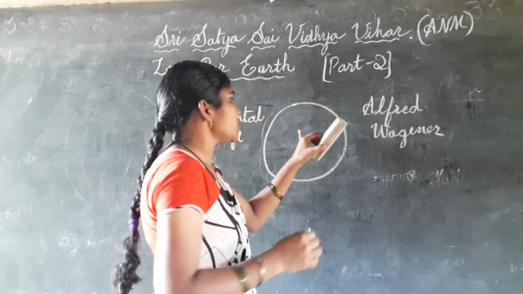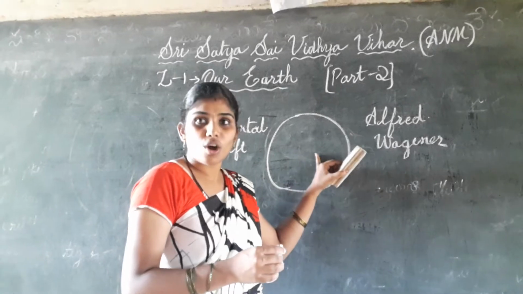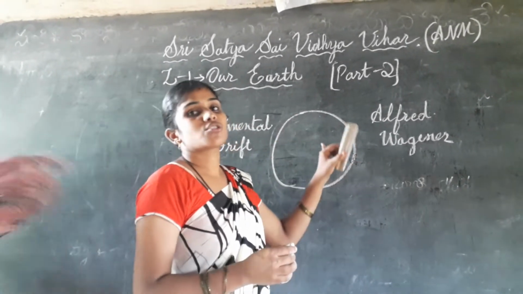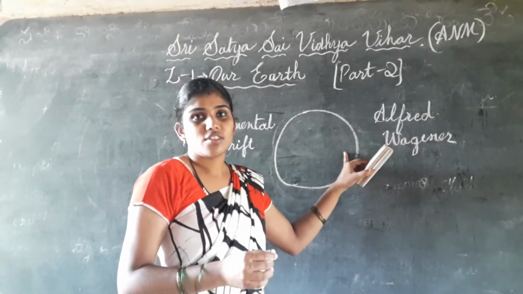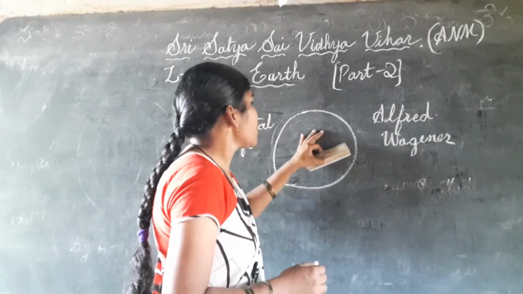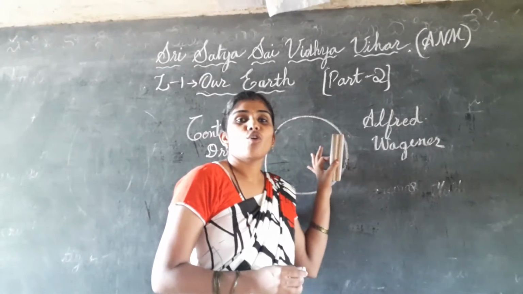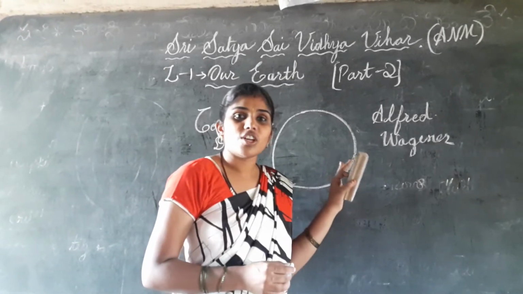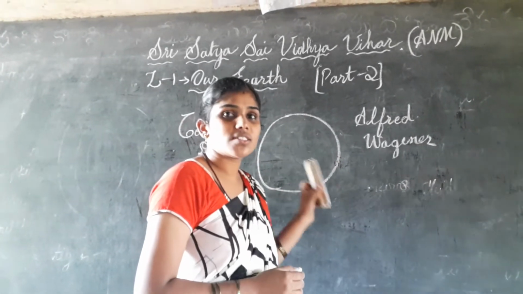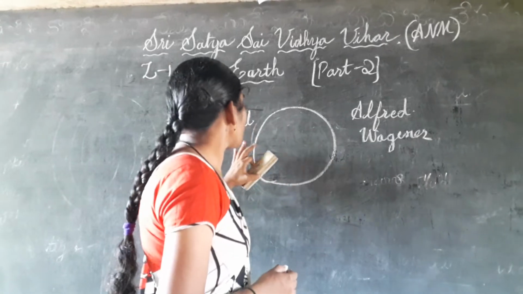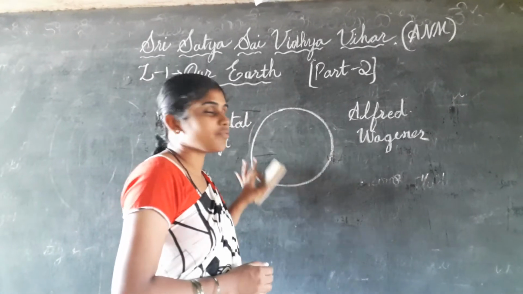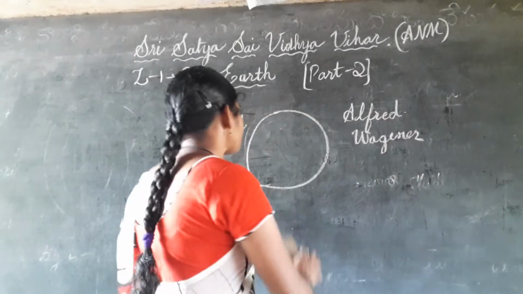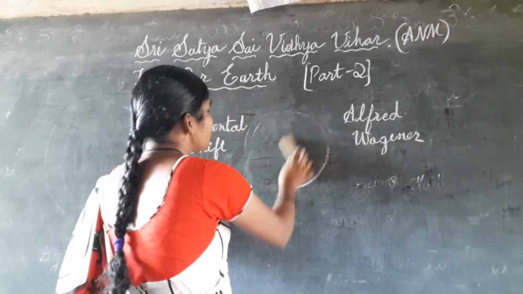So the continents which we are seeing on the earth now were all formed because of this collision. This is the formation of the continents and oceans which we are seeing now. All this explanation is in the theory called continental drift. Who described it? Alfred Wegener. And now we will see